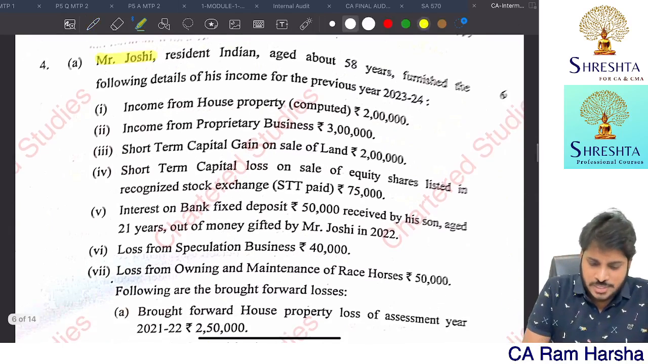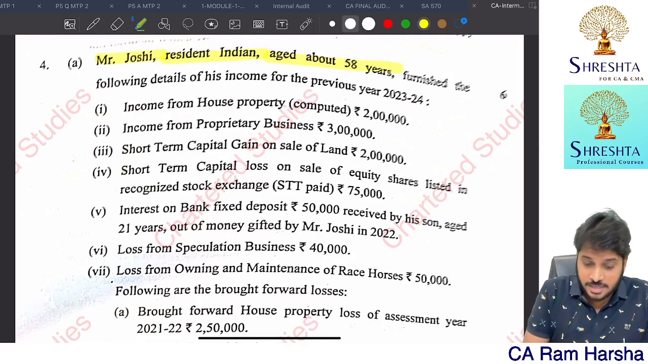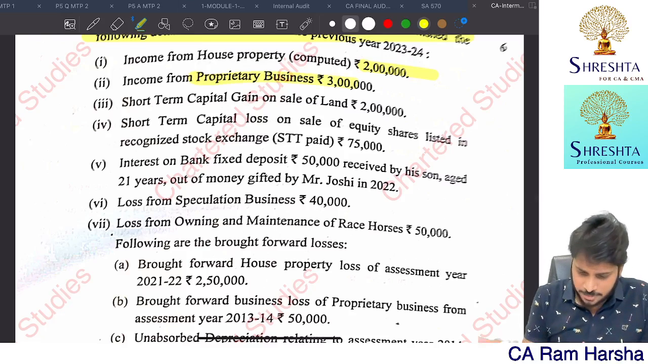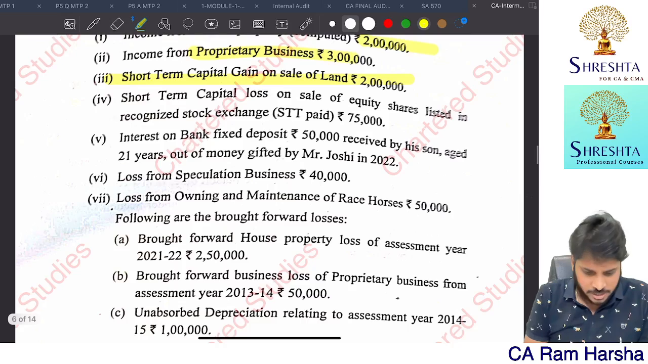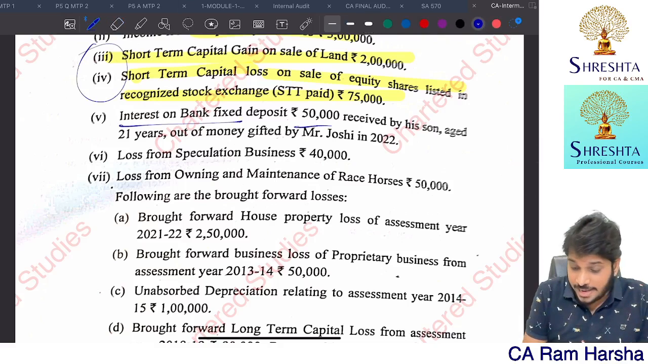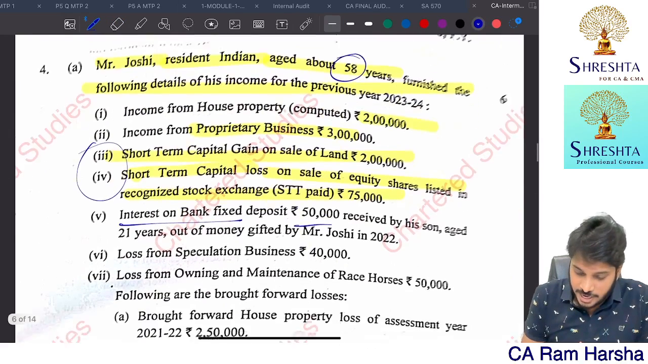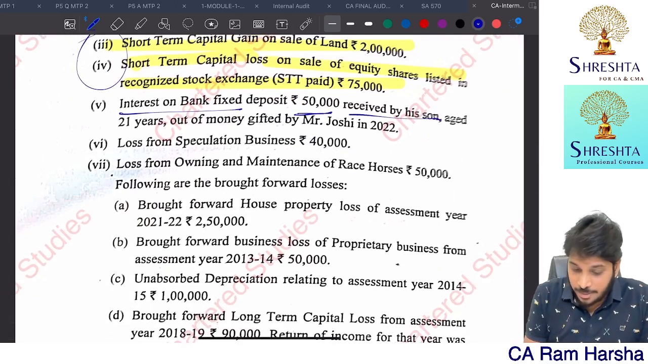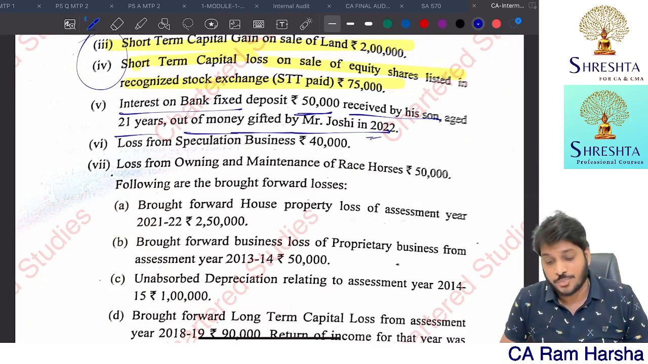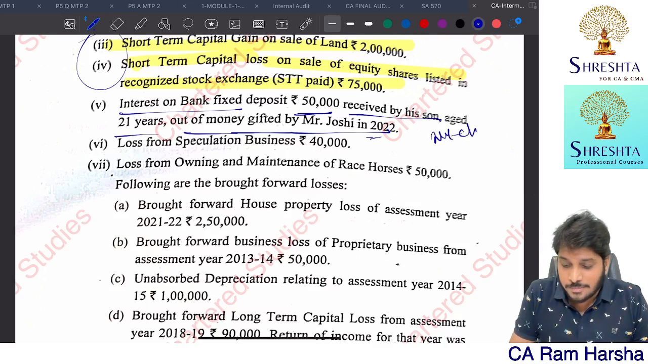Fourth question, last question. Mr. Joshi, resident Indian, aged 58 years, furnishes the following details. House property income computed. Income from proprietary business. Short-term capital gain on sale of land. Short-term capital loss on equity shares listed in stock exchange 75. You can set off these two. Interest on bank FD 50,000. By the way, aged 58 only. Fine. Gift received by his son, aged 21 years, out of the money gifted by Mr. Joshi in 2022. Not subject to clubbing.